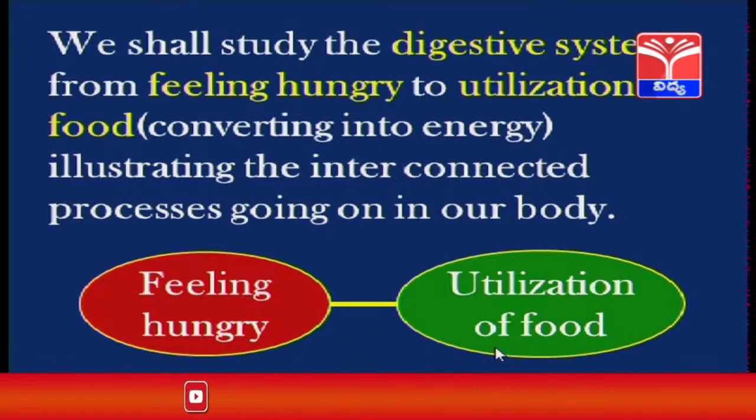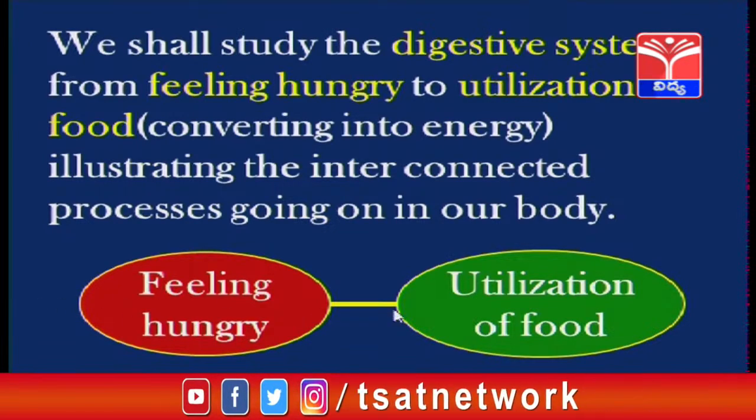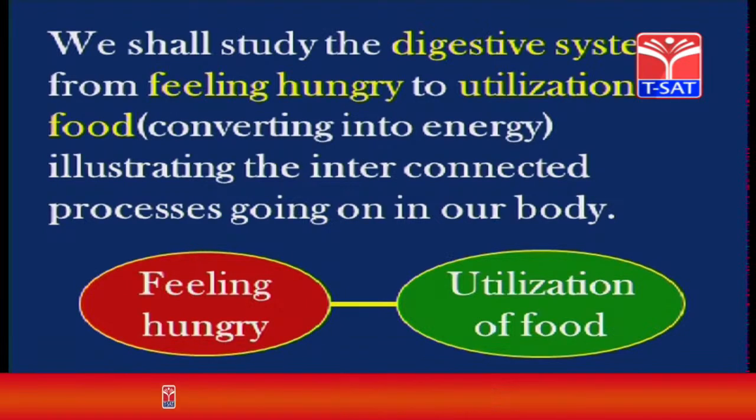So, the purpose of the digestive system is served. From feeling hungry to utilization of food, there are several stages or phases. In this part 1 we will be studying each stage, where we will be discussing how the coordination between different organ systems takes place.